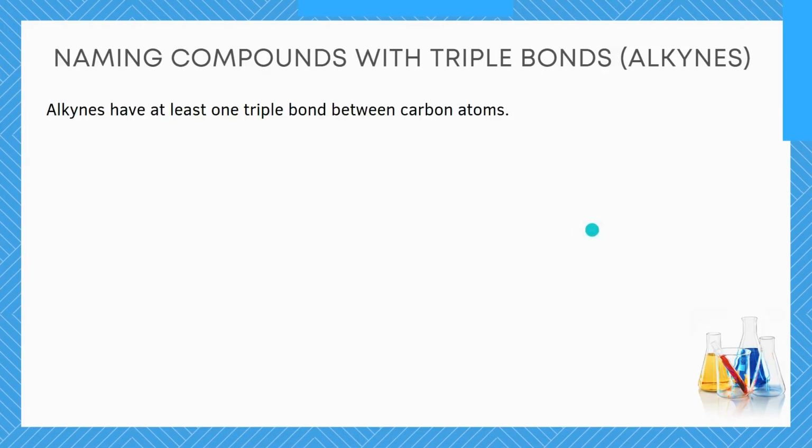Alright, now let's proceed to the next concept that we have, and we're talking about how to name compounds with triple bonds, that is the alkynes. Now we've talked about alkanes, we've talked about alkenes. Let's talk about the last category for today's video, which is alkynes. Alkynes have at least one triple bond between carbon atoms.